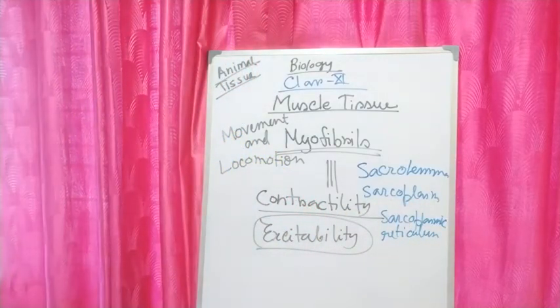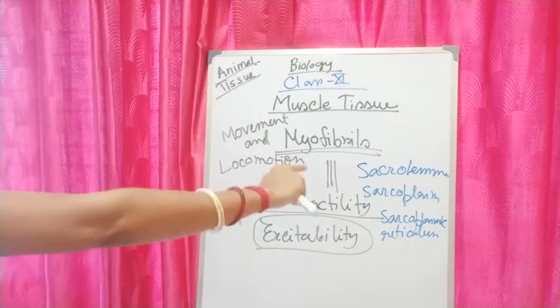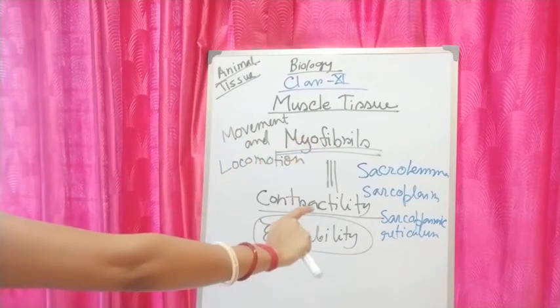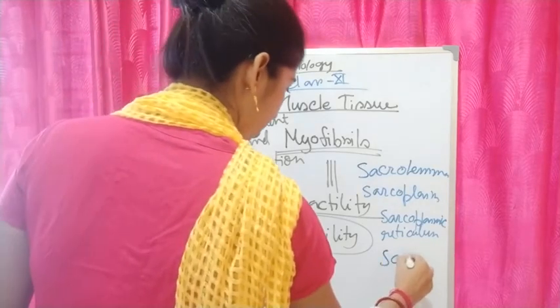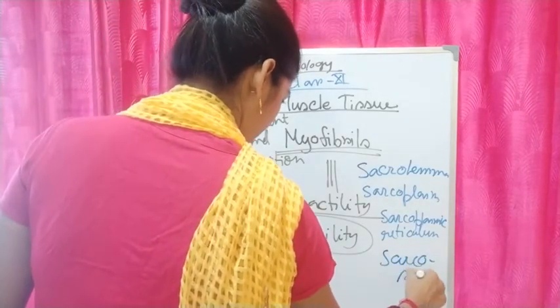Sarcoplasm means the cytoplasm of muscle, sarcolemma means the plasma membrane of muscle, sarcoplasmic reticulum means the endoplasmic reticulum of muscle, and the mitochondria of muscles are called sarcosomes.